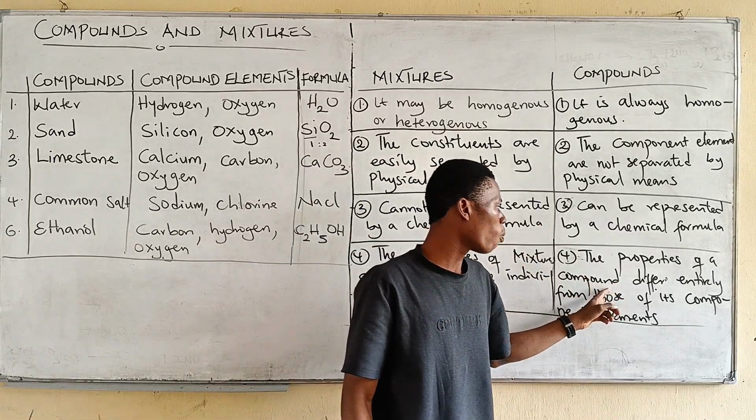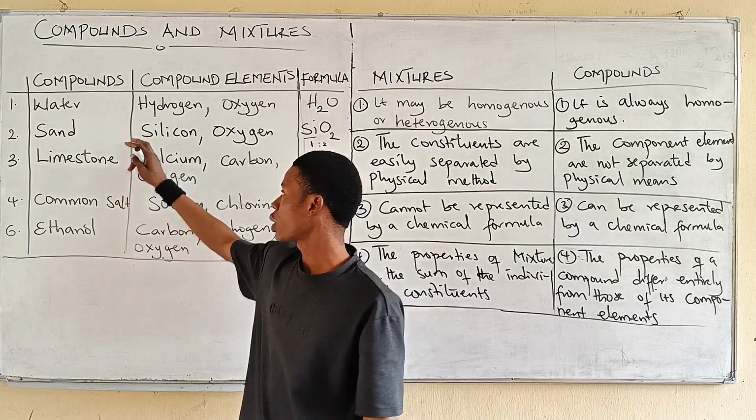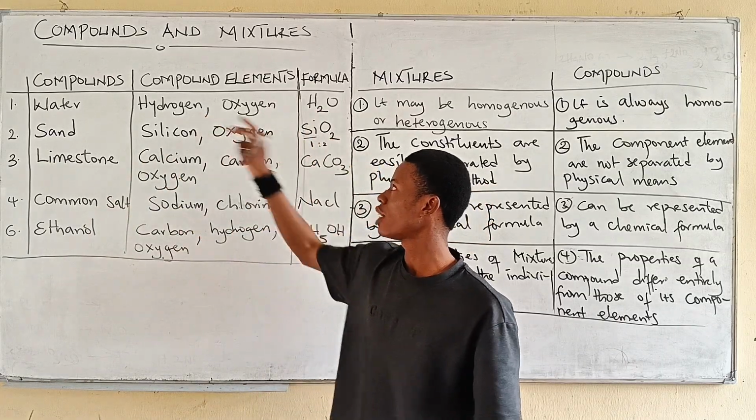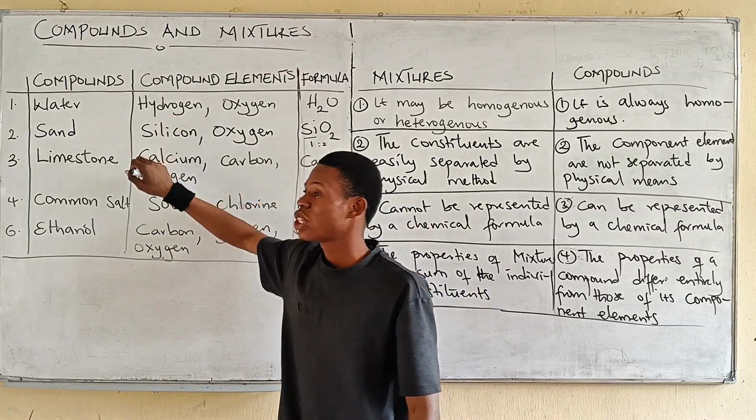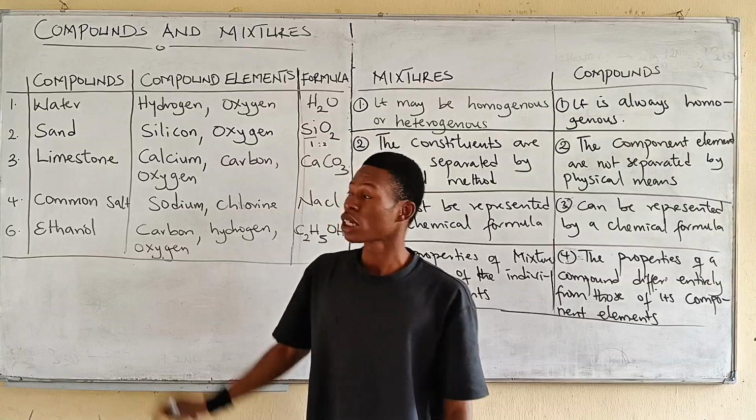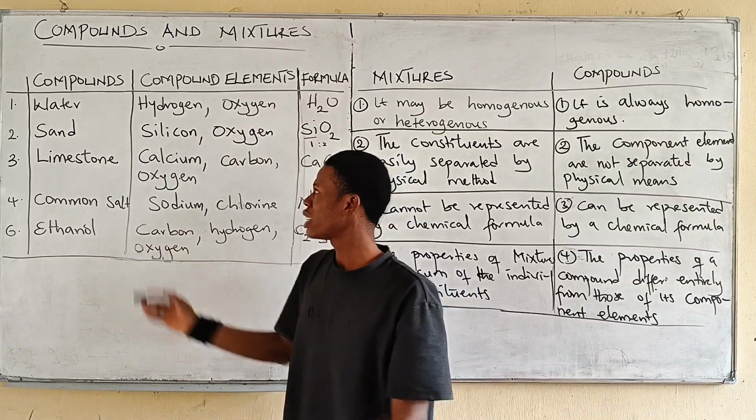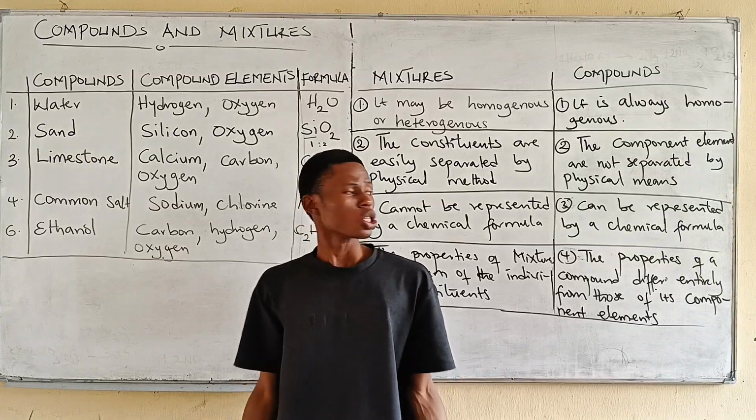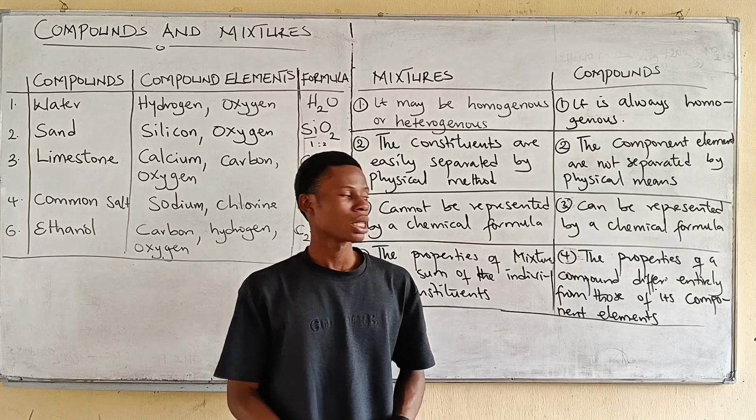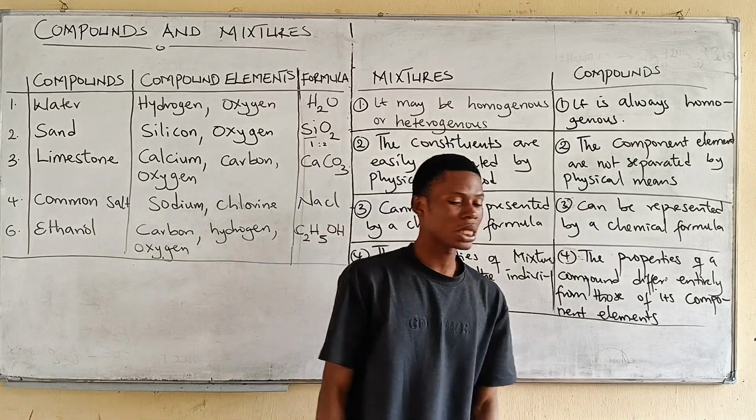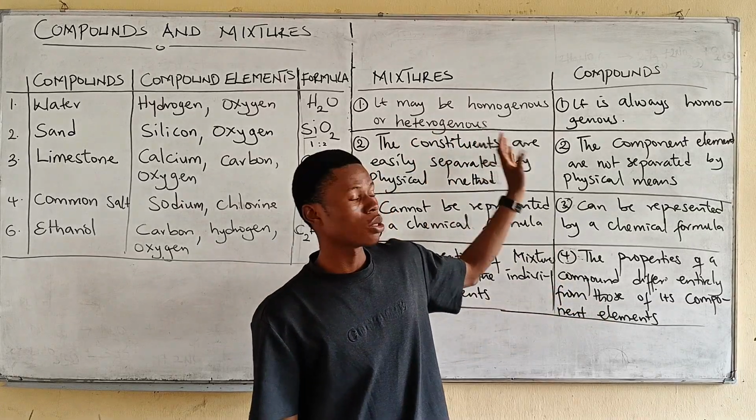But the properties of a compound differ entirely from those of its component elements. Take for example, water, H2O, hydrogen and oxygen are the constituent elements. The property of hydrogen is totally different from the property of water. The property of oxygen is totally different from the property of water. But when you combine both together, it will give you something different, water. So the properties of a compound differ entirely from those of its component elements. So these are some of the differences between compounds and mixtures.